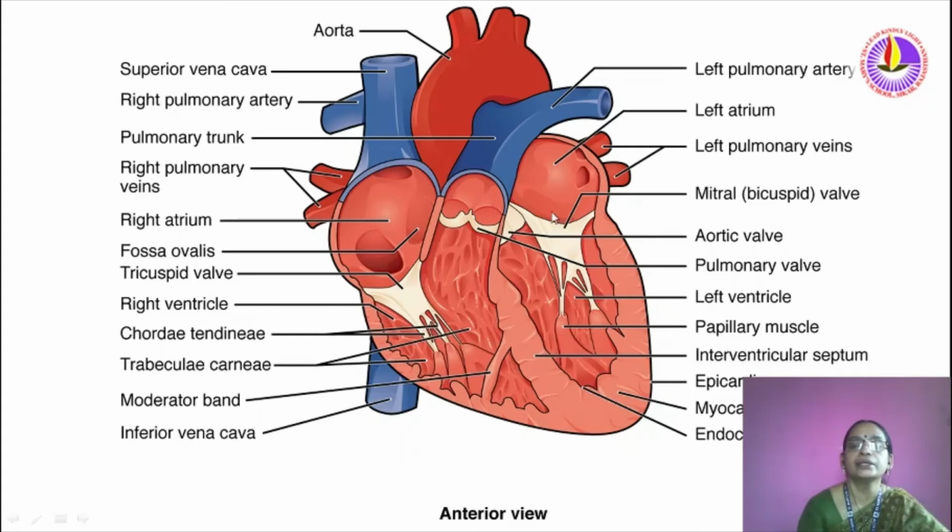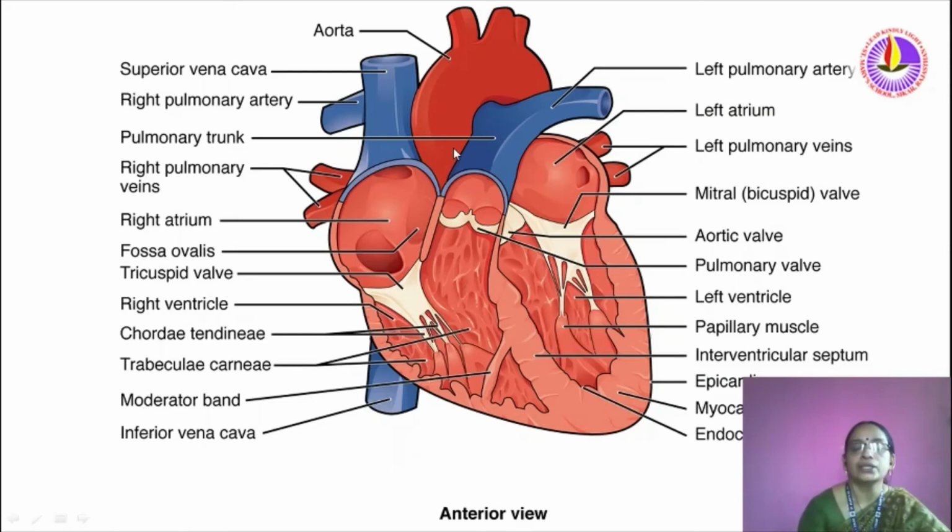And in between the left auricle and left ventricle there is a valve. It is known as the bicuspid valve. When this bicuspid valve opens, blood can flow from the left atrium to the left ventricle. When this bicuspid valve closes, blood passes from the left ventricle towards the aorta. In this aorta also a valve is there. This valve is known as the aortic valve. Once blood has entered, this aortic valve closes.